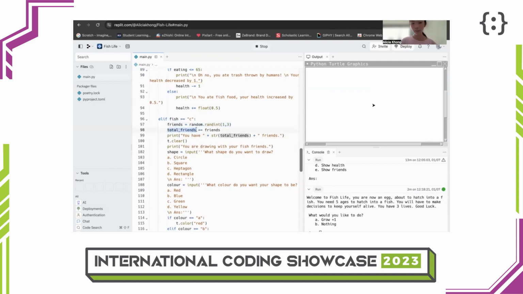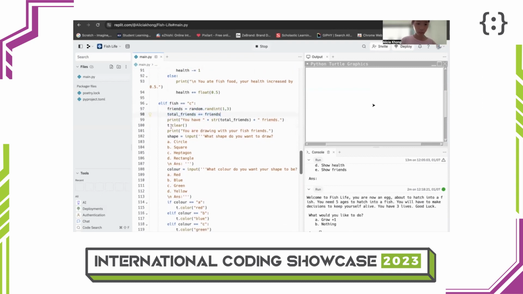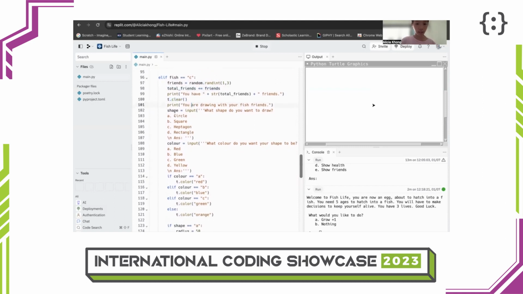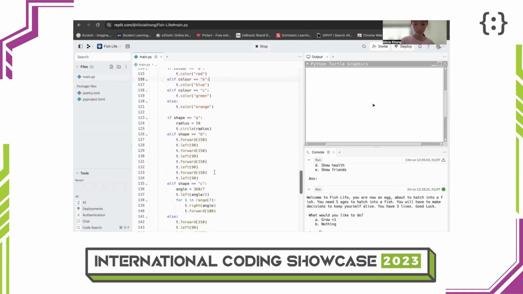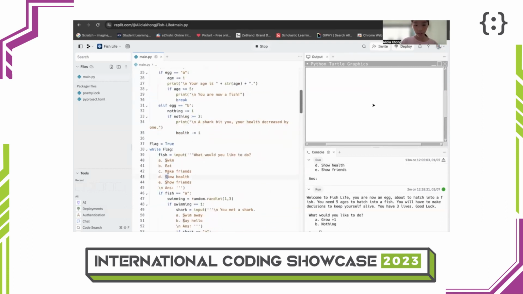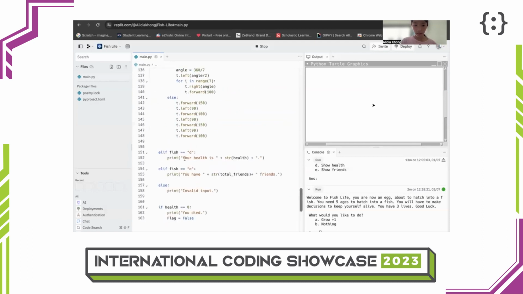Next, if I choose to make friends, over here, my friends will be random from 1 to 3, then I will add my total friends to my friends. So first I will clear the screen, then the user can either choose between these 4 shapes and choose the color of which the shape will be drawn. If I choose to show health or show friends, I will print either this statement or this statement respectively, and I will convert the health into integer. Same goes for the total friends.